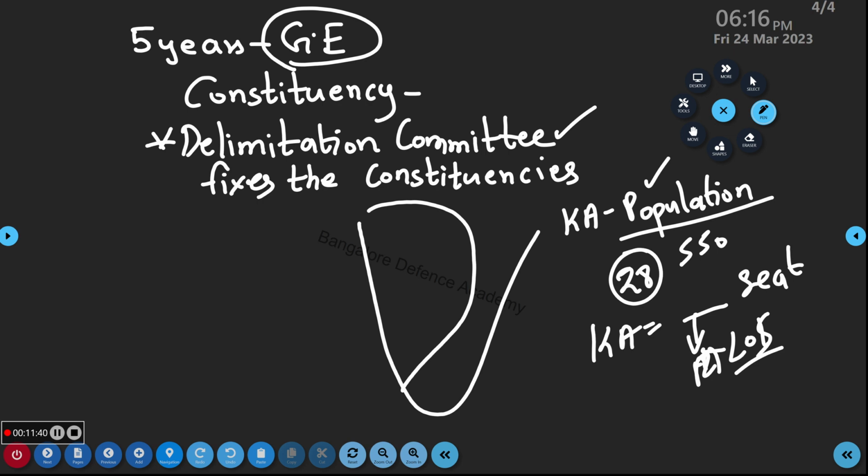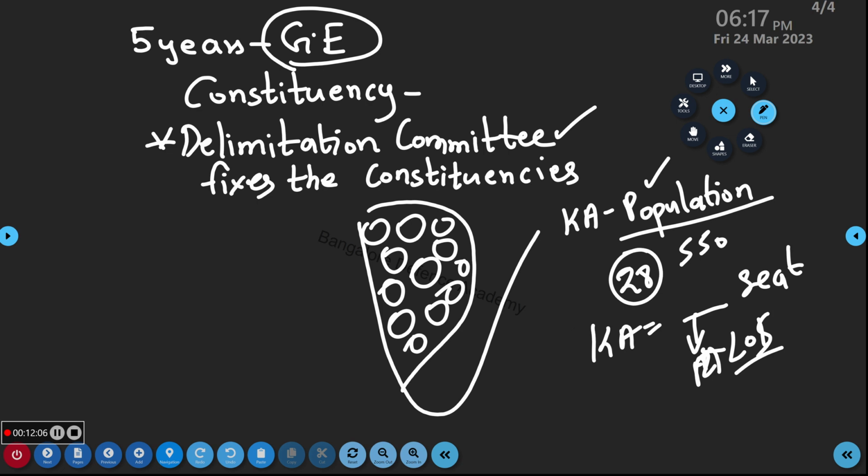Now what does it mean? Seats means, imagine Karnataka is divided like this area. Imagine they have divided like this. And the calculation comes like, here there will be one seat, one MP, here one MP, here one MP, like this we have so many MPs. Here 12 lakh people, 12 lakh, 12 lakh, everywhere 12 lakh, and the total population is covered. This is the idea.